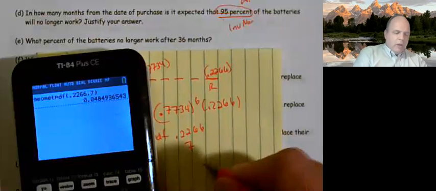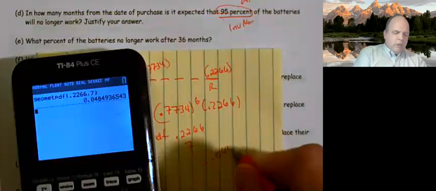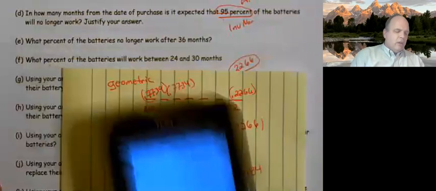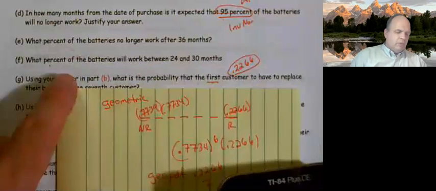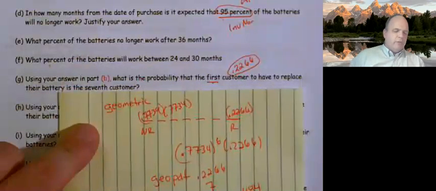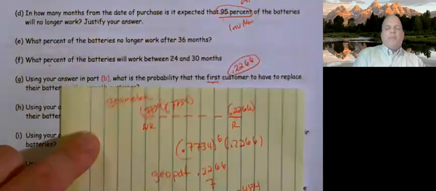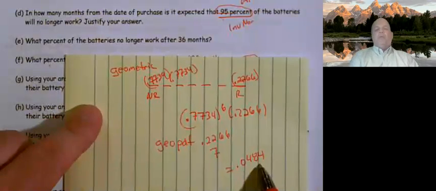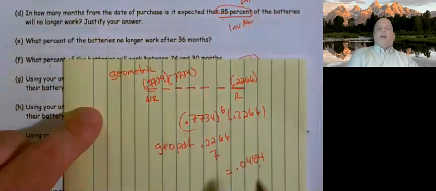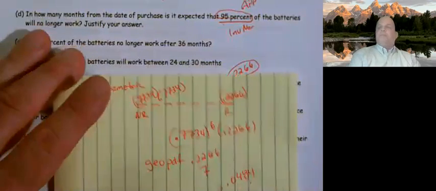So in this case, the probability that the first customer to have to replace their battery is the 7th customer is a little less than 5%, so 0.0484, or about 5%. Okay.